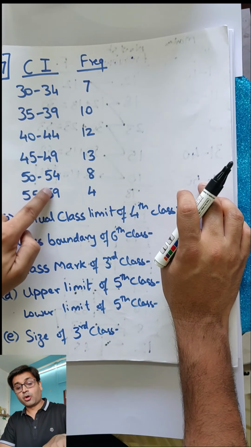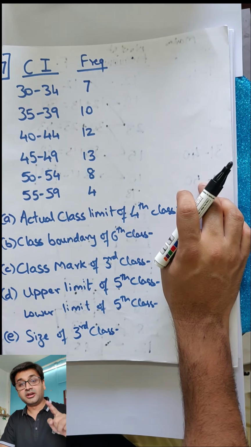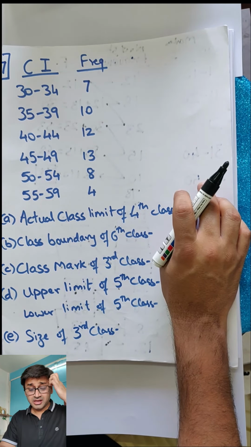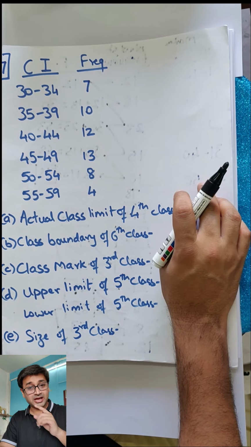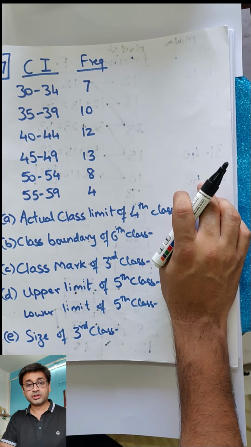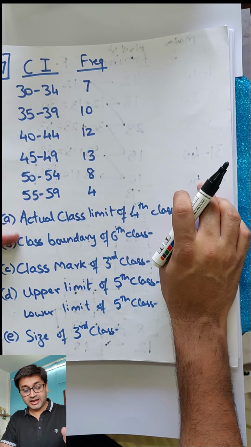Now can you see the problem over here? The problem is they are not continuous. Good, you identified it. They are not continuous. Do you need to make them continuous? Not now. Did they ask you to? No, they didn't ask. So you don't need to do that. So what you need to do is, in your mind, you need to think and answer these.